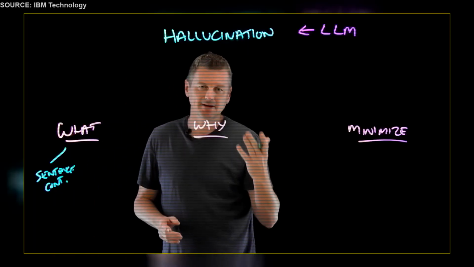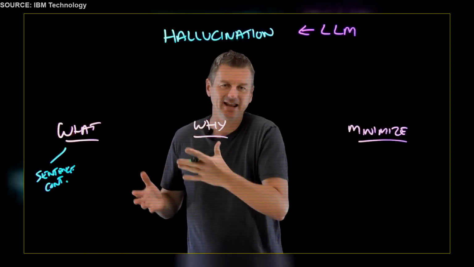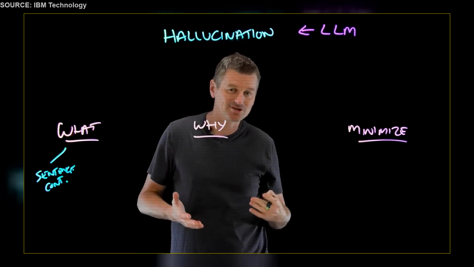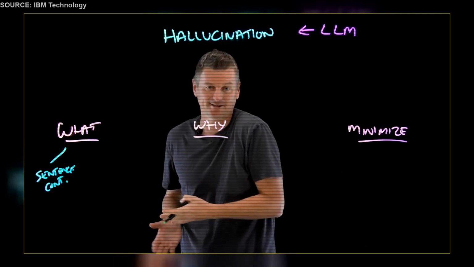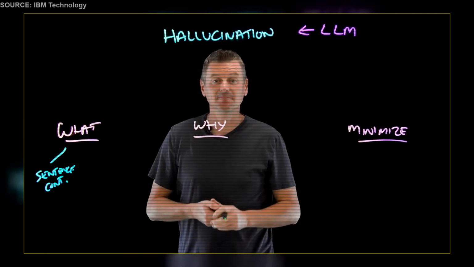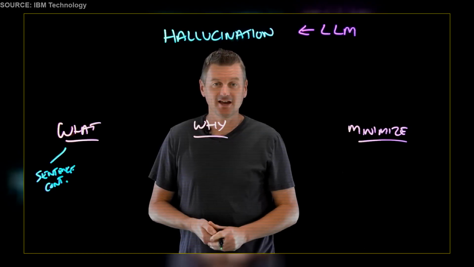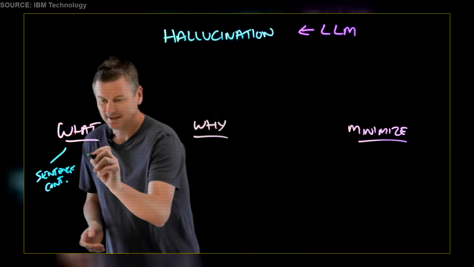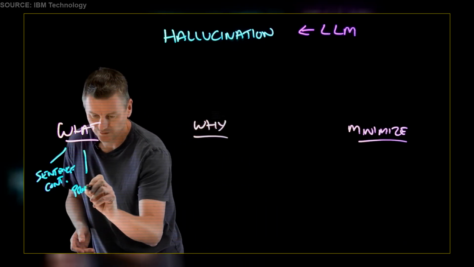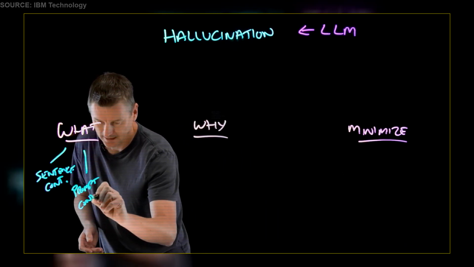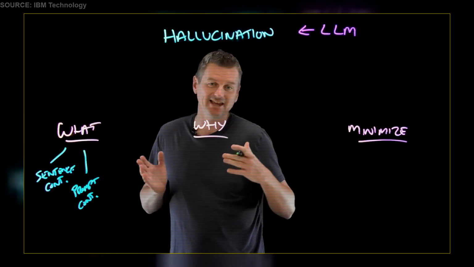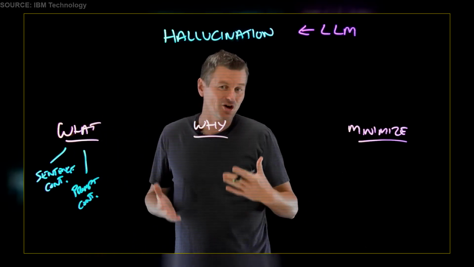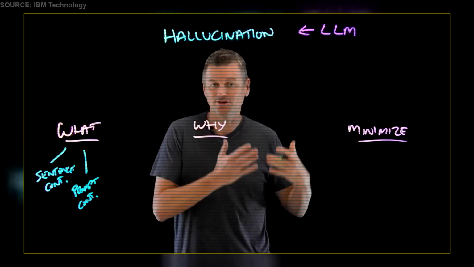This is really the simplest type, and this is where an LLM generates a sentence that contradicts one of the previous sentences. So, the sky is blue today. The sky is green today. Another example would be prompt contradiction. And this is where the generated sentence contradicts the prompt that was used to generate it.